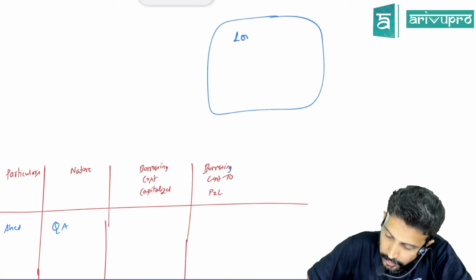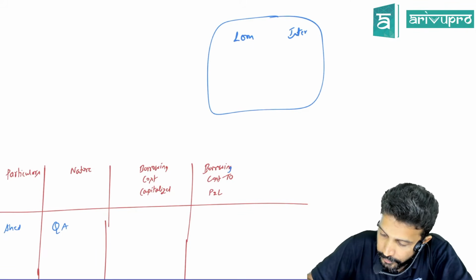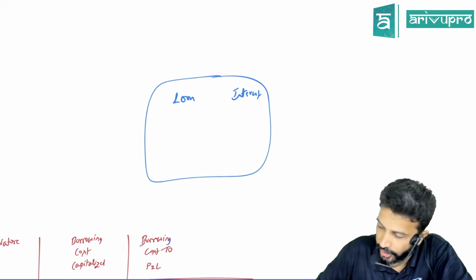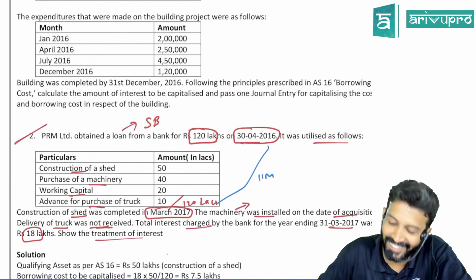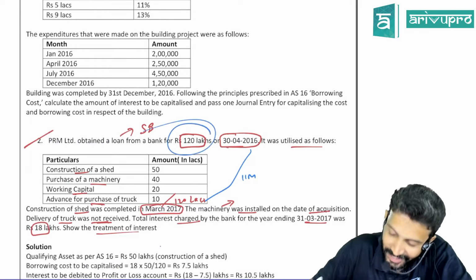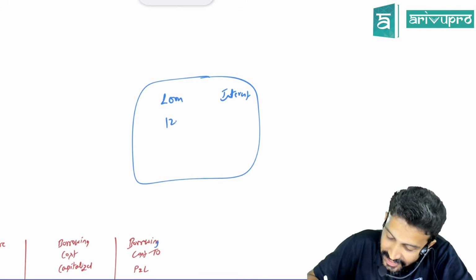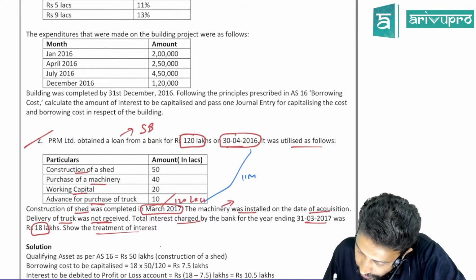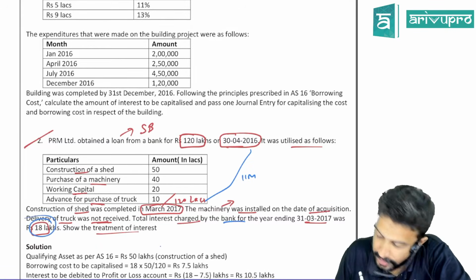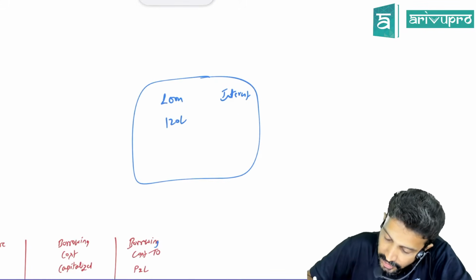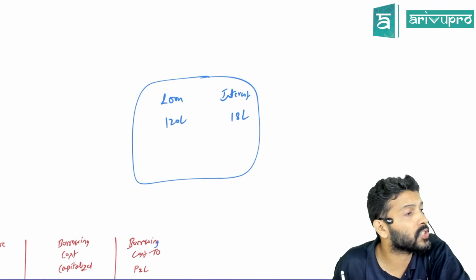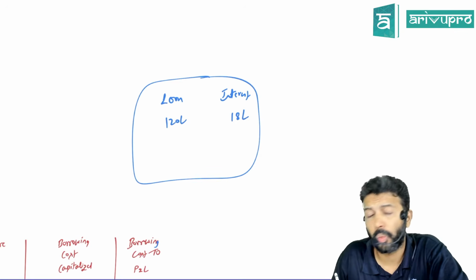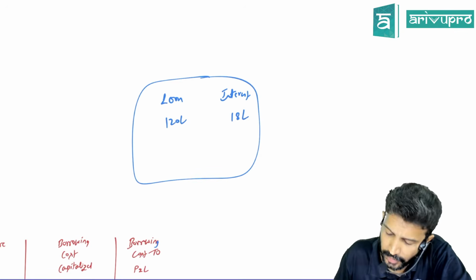Loan amount, interest amount. Oh, okay. I'll only do that. It's okay. Yeah. What is the total loan amount? 120 lakhs. What is the total interest, sir? Check they have given. The total interest charged by the bank for the year ended is 18 lakhs. Sir, 18 lakhs is the interest on a total loan amount of 120 lakhs.